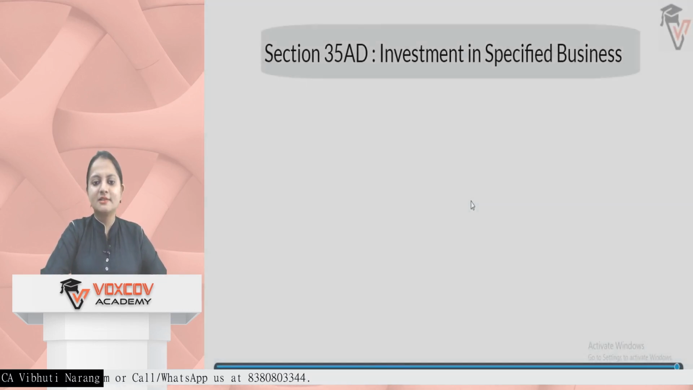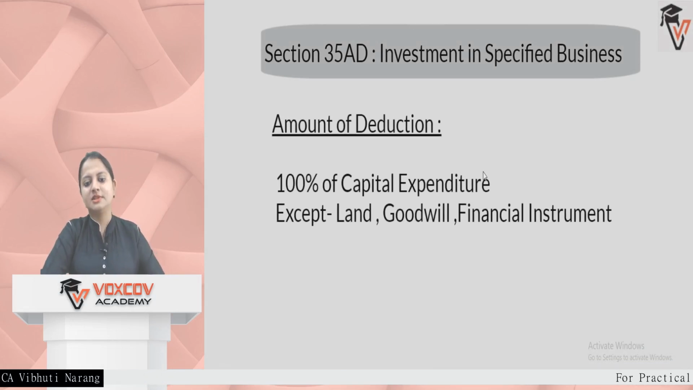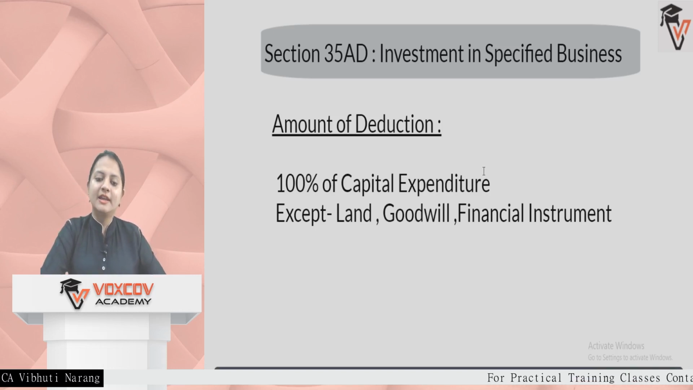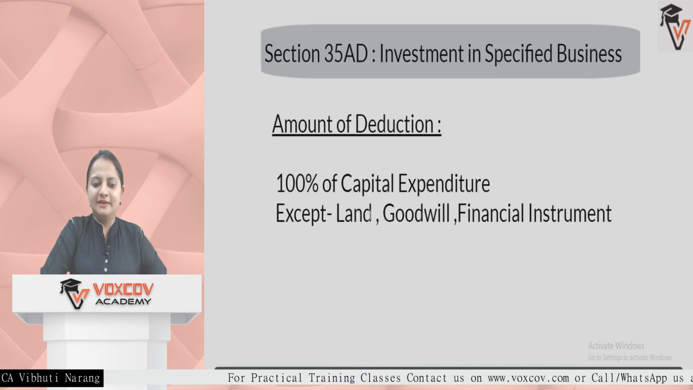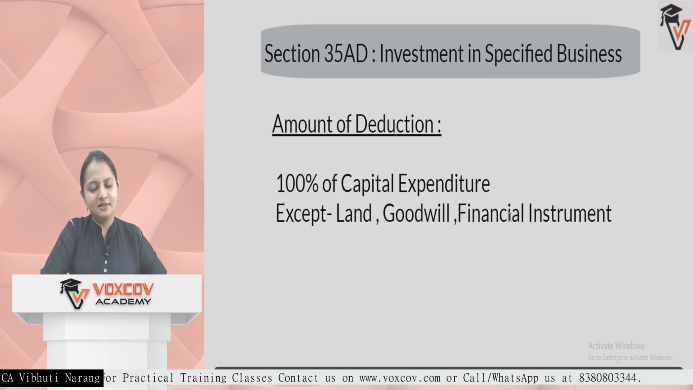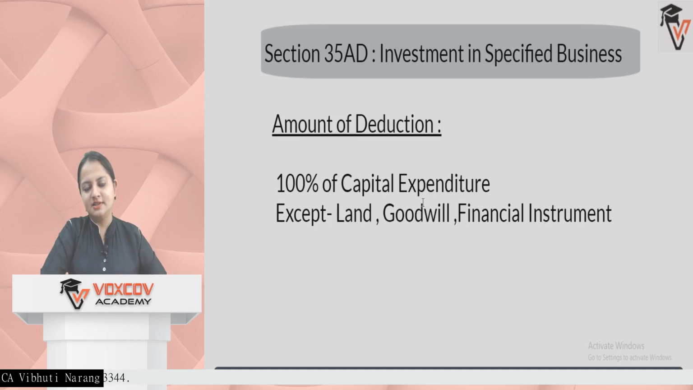What is the deduction? It is 100% deduction in the first year. That is, the moment the capital expenditure is done, 100% is allowed as deduction, except for land, goodwill and financial instruments. So these will be normal. For land there is no depreciation, financial instruments also no depreciation, and goodwill from now onwards also no depreciation. So 100% capital expenditure on the rest of the assets is available in the first year itself.